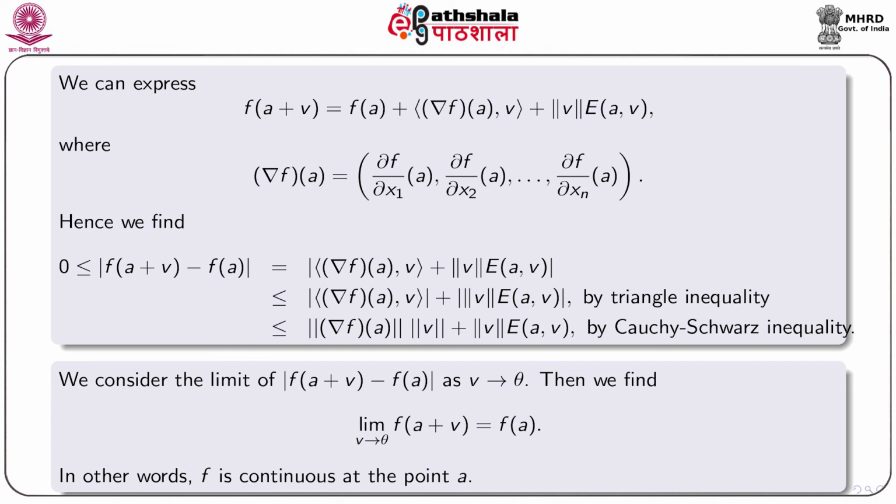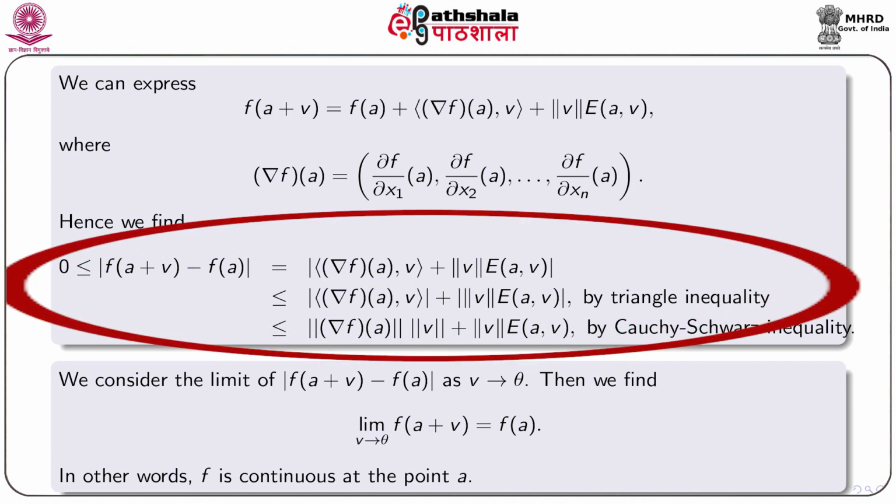We have seen that we can express f(a+v) equal to f(a) plus the inner product of nabla f(a) and v plus norm v E(a,v), where nabla f(a) equals the vector (∂f/∂x1(a), ∂f/∂x2(a), up to ∂f/∂xn(a)). Now, the modulus of f(a+v) minus f(a) is always non-negative.